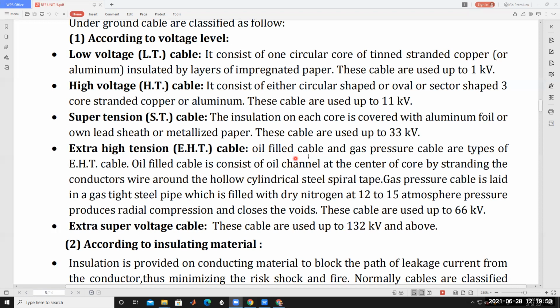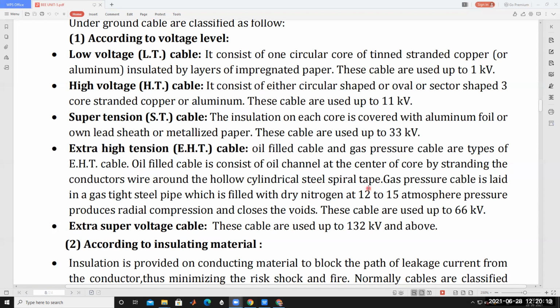Oil filled cables or gas pressure cables are types of EHT cable. Oil filled cables consist of an oil channel at the center of the core, by stranding the conductor wires around the hollow cylindrical steel spiral tape.